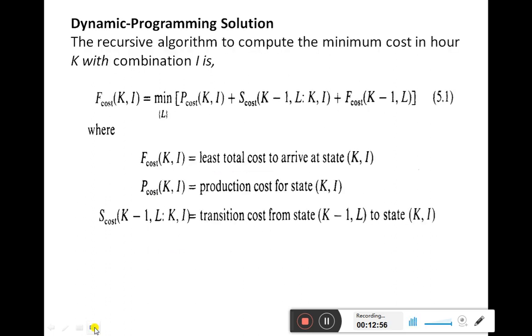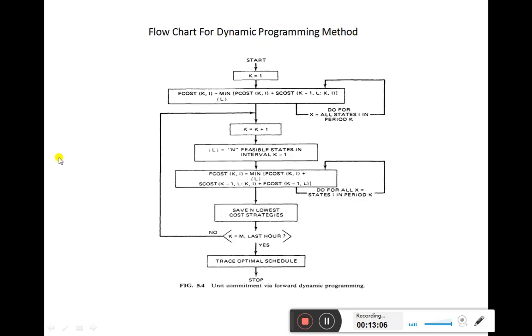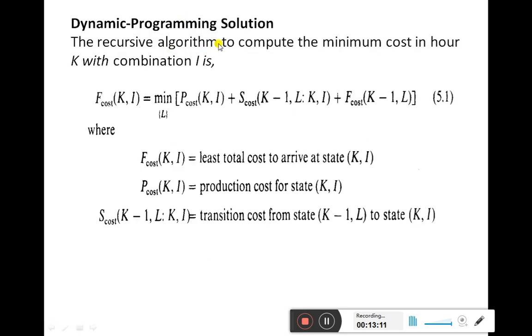Now the next important, commonly used method is the dynamic programming solution method. For this method we are going to use one technique, the recursive algorithm, to compute the minimum cost in our K with combinations I, given as F cost K comma I equal to. Here we have written a recursive relation for finding F cost. F cost is nothing but the cost of generation using a thermal power plant. For K hours and for I combinations we are finding it.